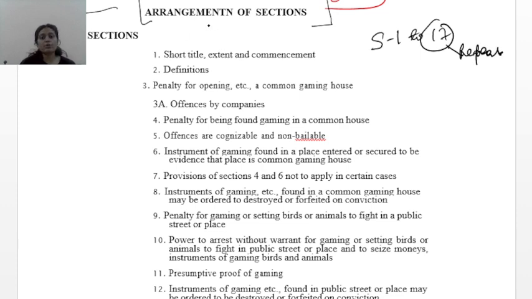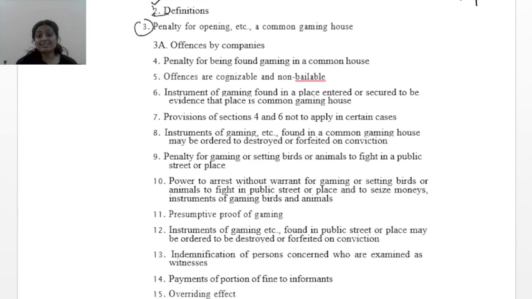Now let's talk about the arrangement of sections. First is the short title, extent and commencement. Second is the definitions. Third is about penalty for opening, etc., a common gaming house. Now you have 3A.